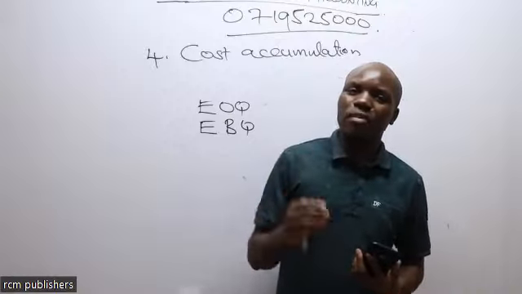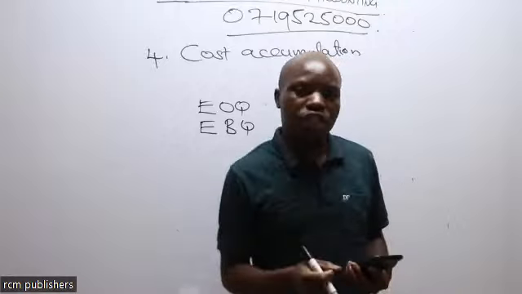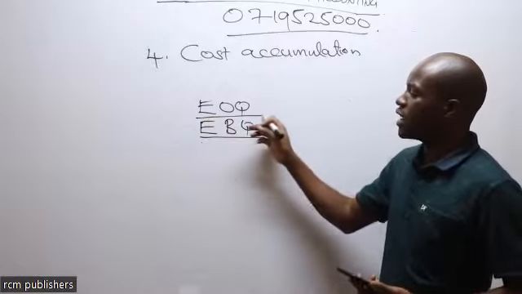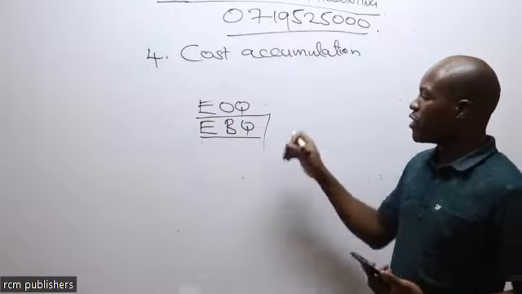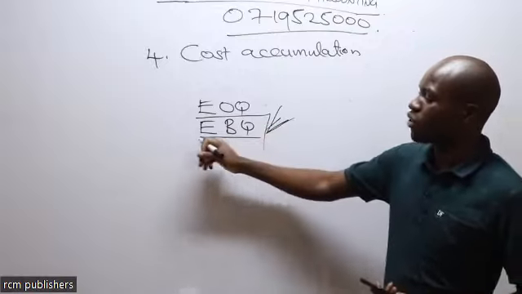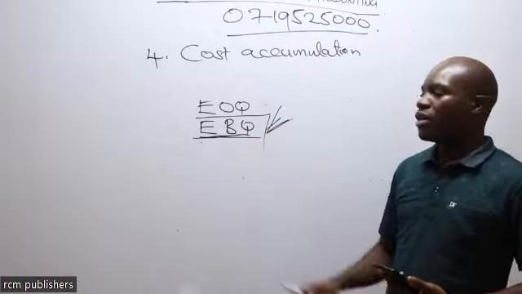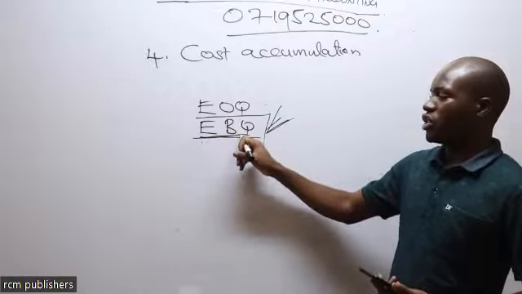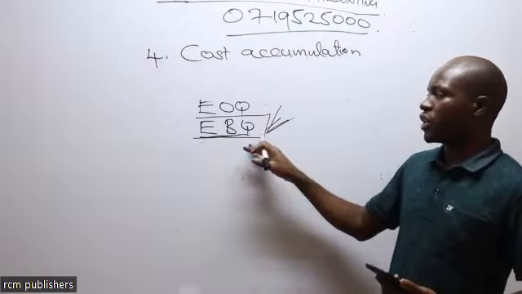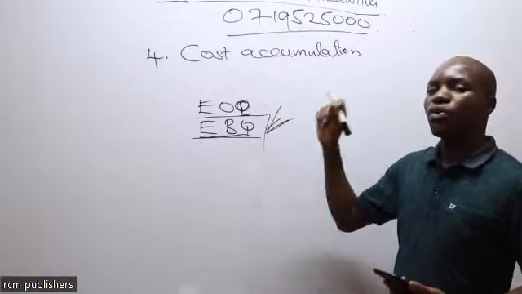That is okay, but it is supposed to be increased up to a given limit, beyond which I'm going to incur additional cost in storing these goods before I sell them to the market. So to avoid additional cost as a result of overproduction, I need to apply the concept of economic batch quantity. If I'm going to buy goods, that company which is buying, not producing, then they need to know the concept of economic order quantity.